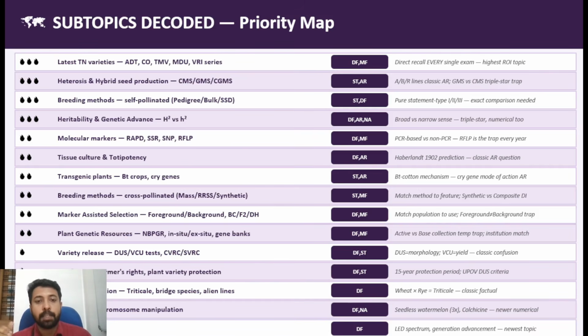Okay, then comes the second one, that is heterosis and hybrid seed production. Heterosis, I would say, is the most important area of plant breeding methods, because compared to the traditional breeding methods, now the situation is that population is increasing very fast, and to feed that population you need high yielding varieties or hybrids. Okay, the farmer doesn't care about the value of the seed, but the farmer is more concentrated on the produce volume.